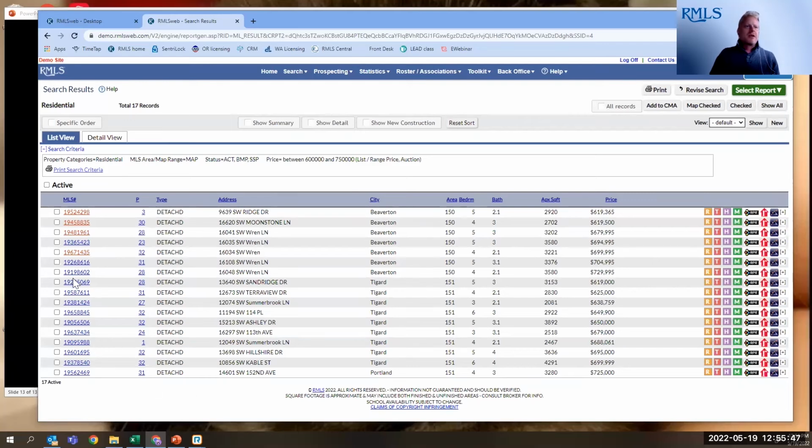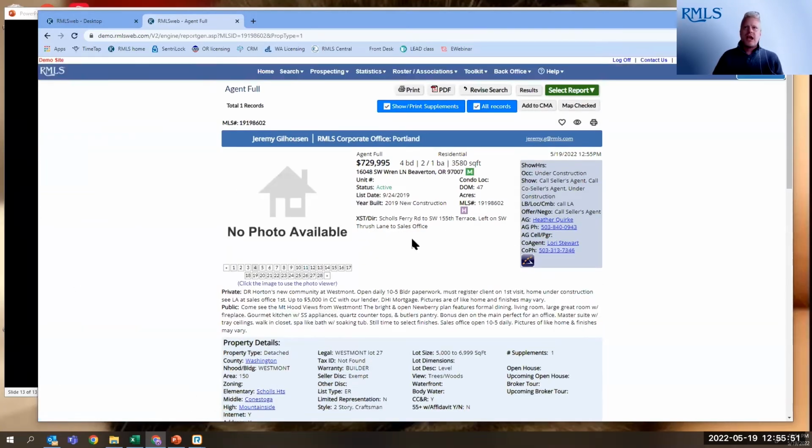And now when you're in your search results and you click on this agent and go into the agent full report, you're going to see a change in the upper right-hand corner here below the select report button. And that's down here. Now, this used to be just a big button that said add to watch list. And this is where you could add this to a watch list. Well, it's going to change to these three buttons here where you can print it. You can still add it to a watch list by clicking the little eyeball here.